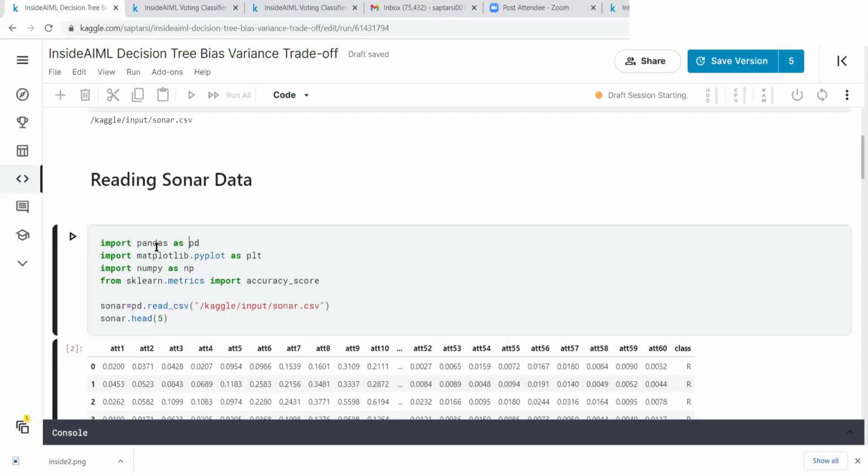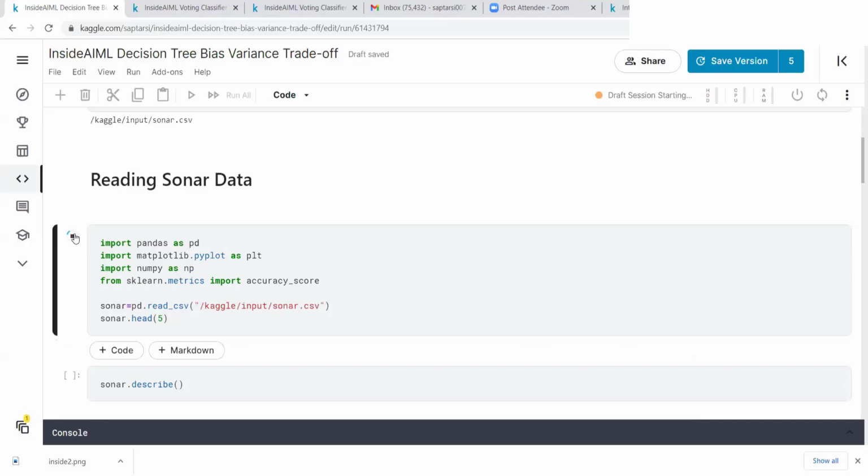Pandas is used for data processing. This is what I am going to do to read the file, which is in CSV format. I hope you know that CSV is comma separated. So let me run this. It is in a variable called a data frame. We will merely do something like sonar.head, which will give you an idea about the top 5 rows.